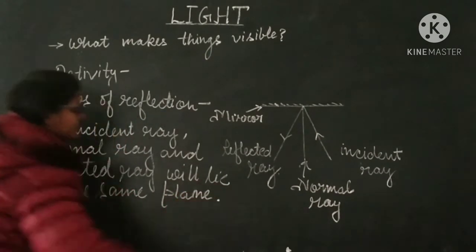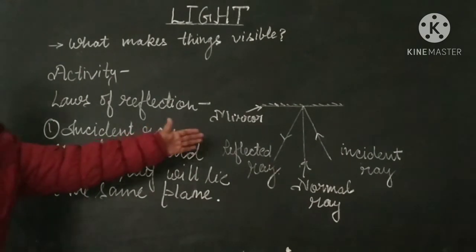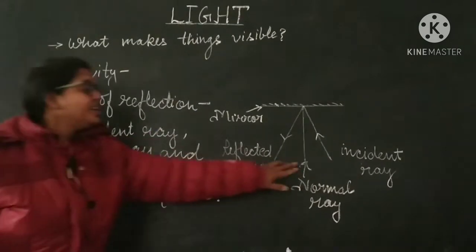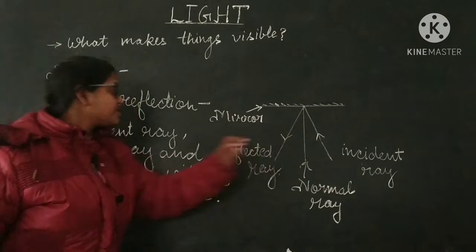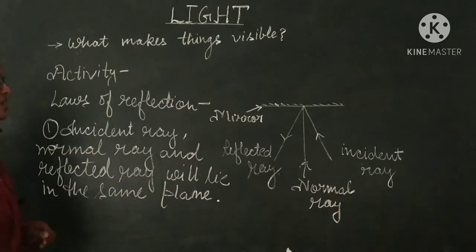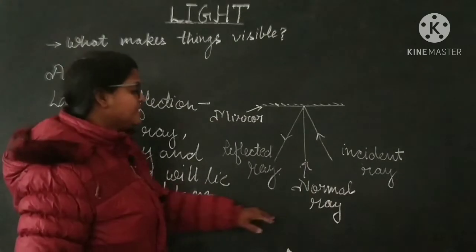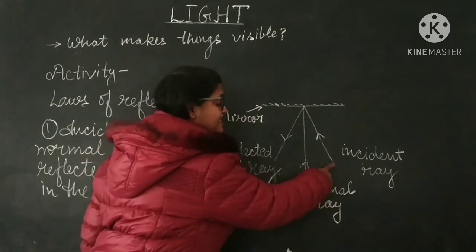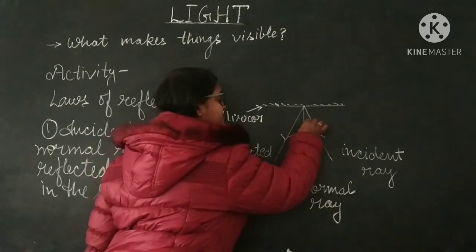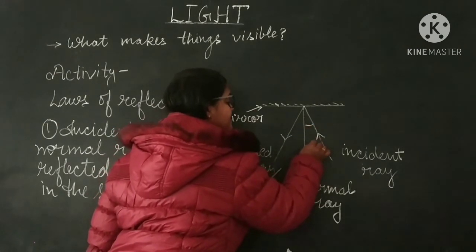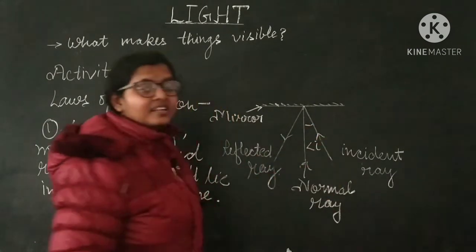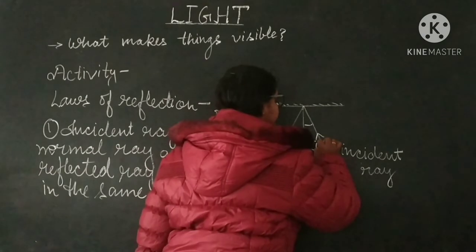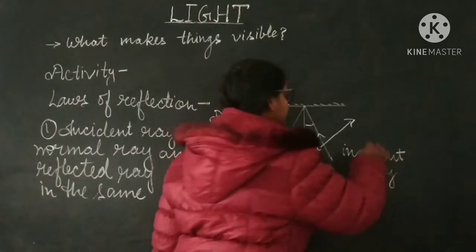So students, that is the first law of reflection, as you have already observed from this activity. Incident ray, normal ray and reflected ray, all of these are in the same plane. And the second law is about the angle of incidence. So please listen carefully, don't make any mistake in this. Angle between the incident ray and normal ray is known as angle I. Angle I is the incident angle, the angle of incidence, as I have shown here from the arrow.